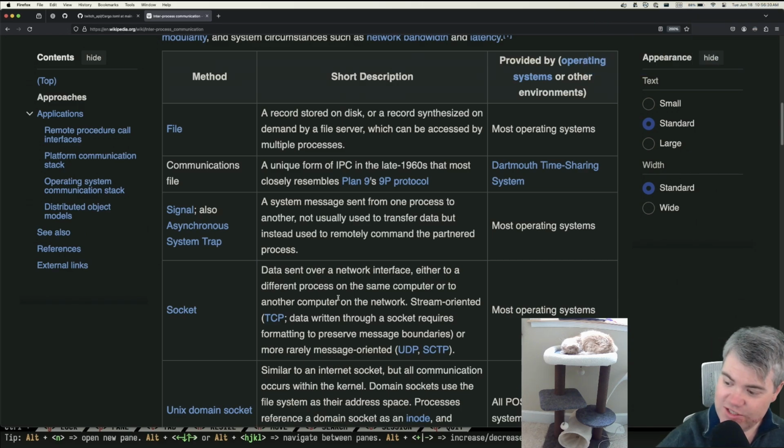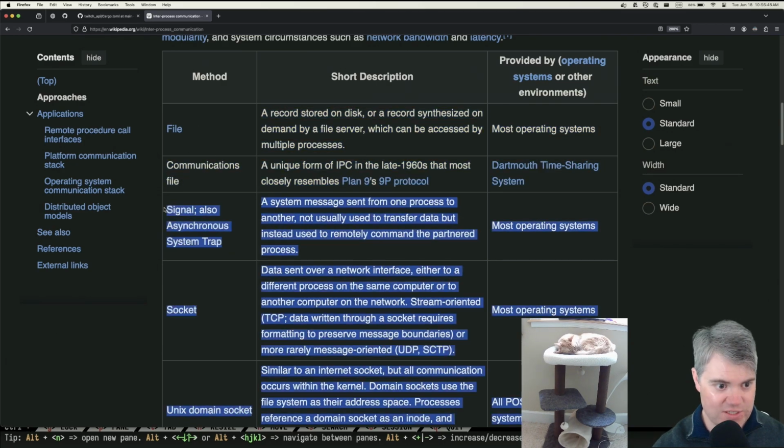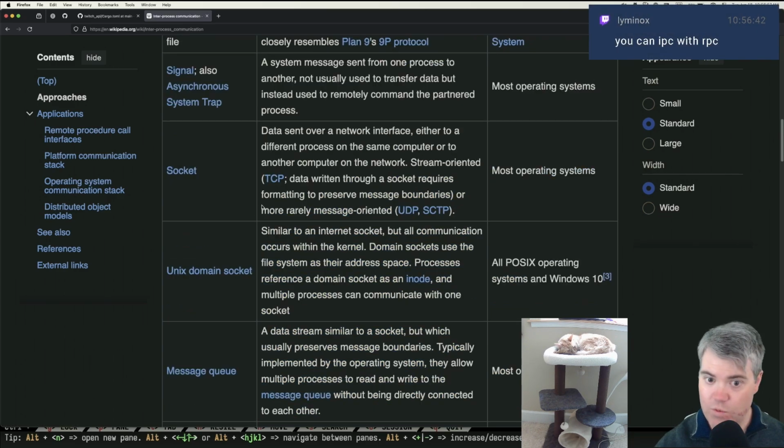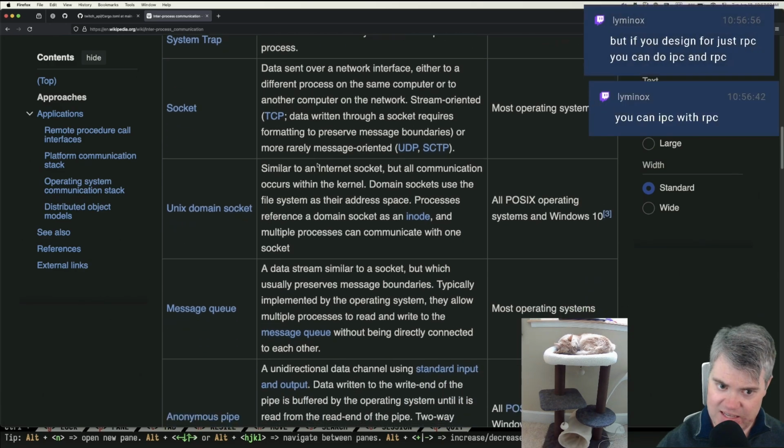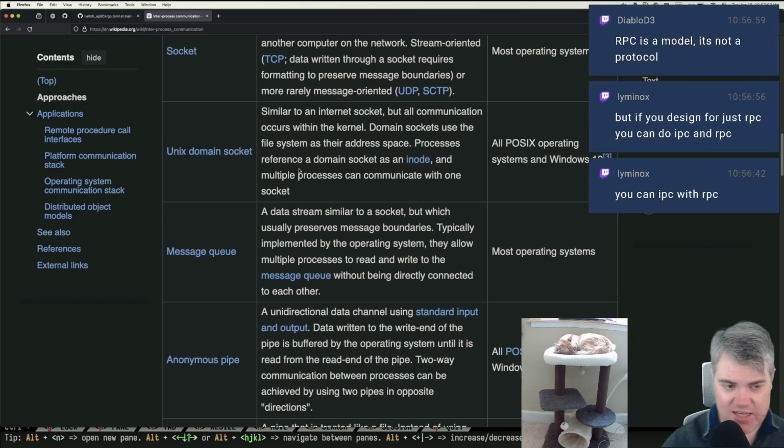Wait, so you're suggesting I do RPC, not IPC. Now, IPC has a couple different things. Like method file. So that could just store it to a file, right? We can do a signal. We can do a socket, which was the thing that we did with the testing queue, right? That was the socket. So that was a FIFO.